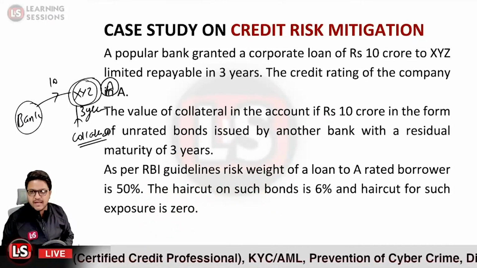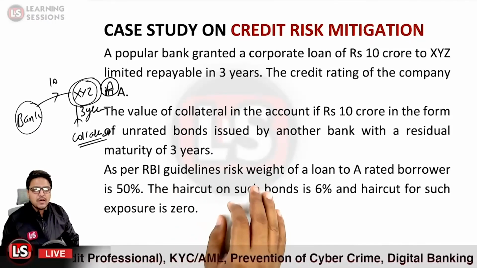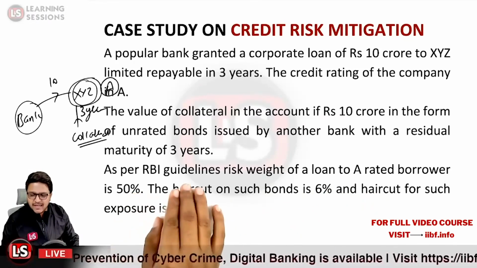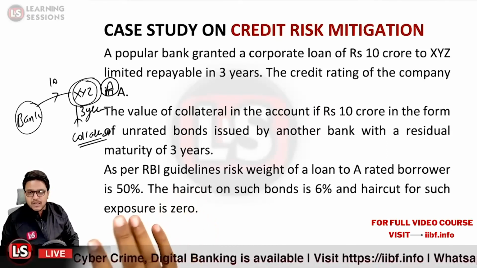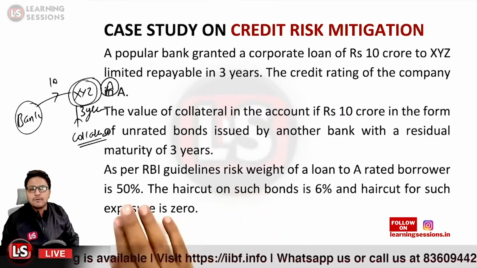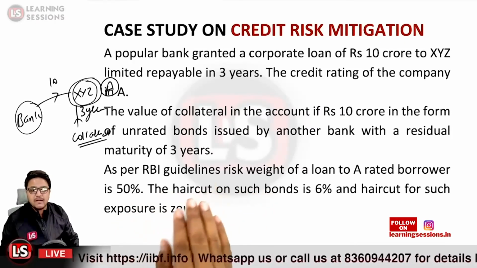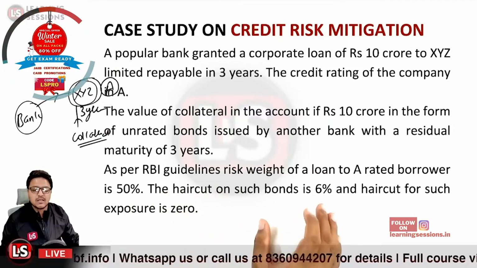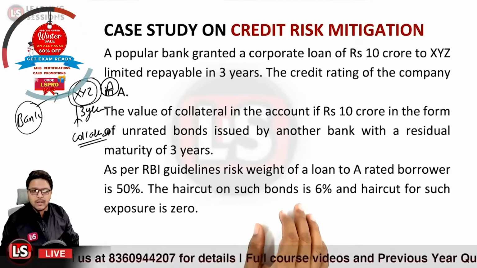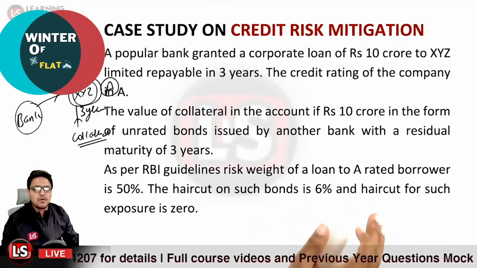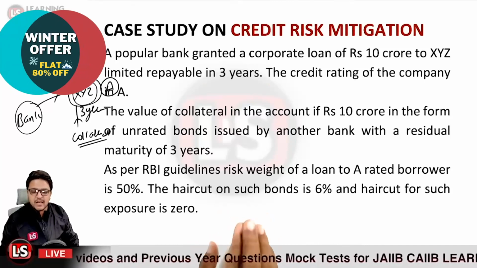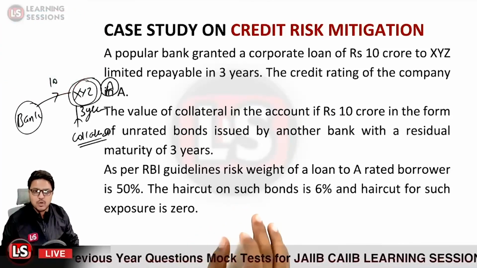Is that clear? Next, as per the Reserve Bank of India guidelines, the risk weight of a loan to an A rated borrower is 50%. And the haircut on such bonds, the unrated bonds, would be 6%. That is the haircut on the related collateral. The haircut for such exposure, the value added to the exposure itself, is mentioned to be 0 in this case.